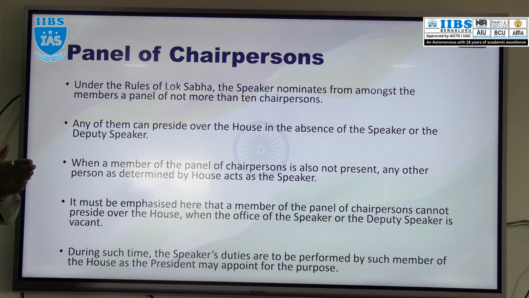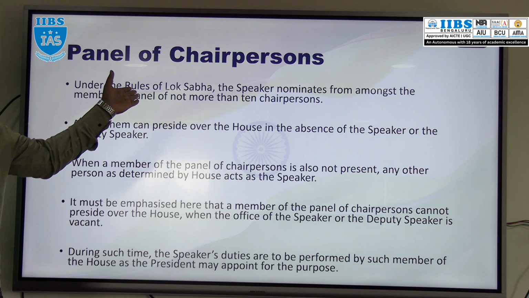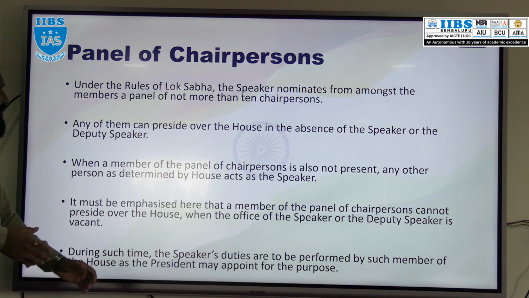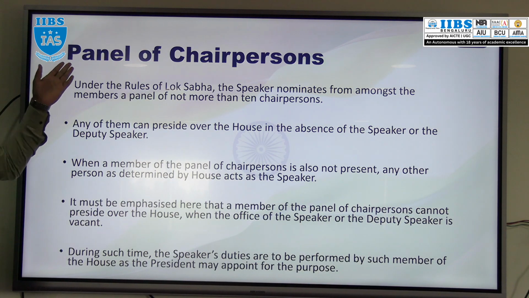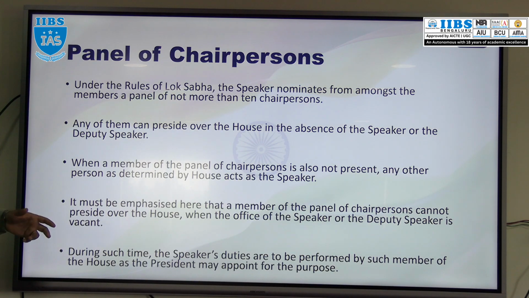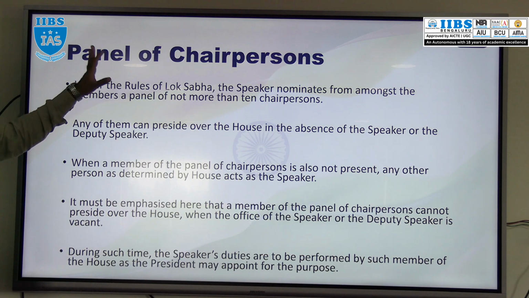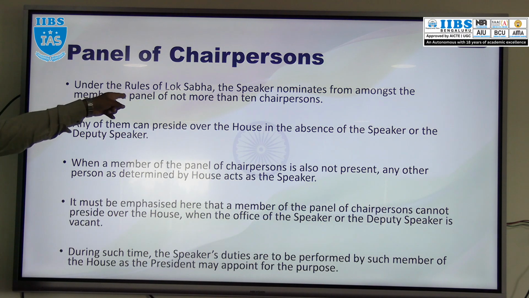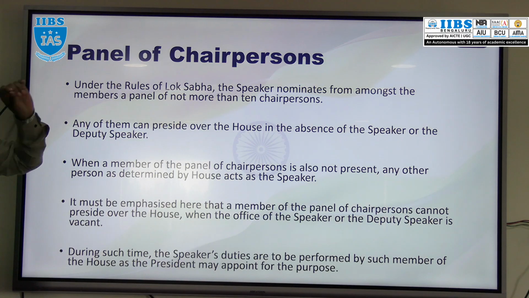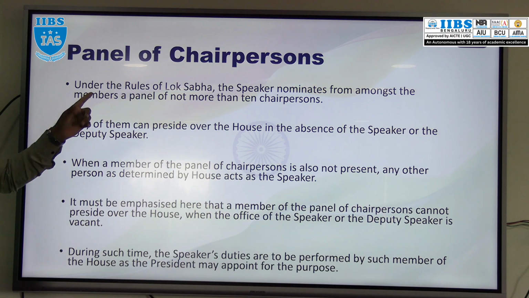Then we have a panel of chairpersons. In the Lok Sabha, we have a panel of chairpersons. So is it a constitutional post? No, there is no such constitutional post. Okay, then what is it? Right. Under the rules of the Lok Sabha, the presiding officer of the Lok Sabha, who is the presiding officer? The Speaker. The Speaker will nominate not more than 10 members.